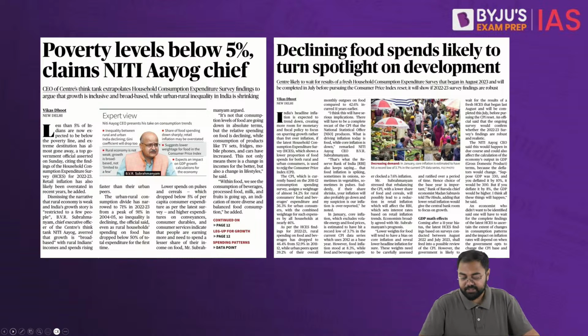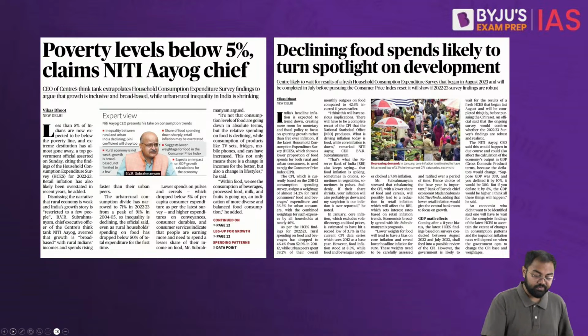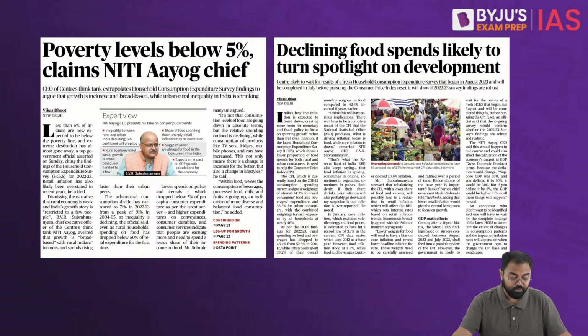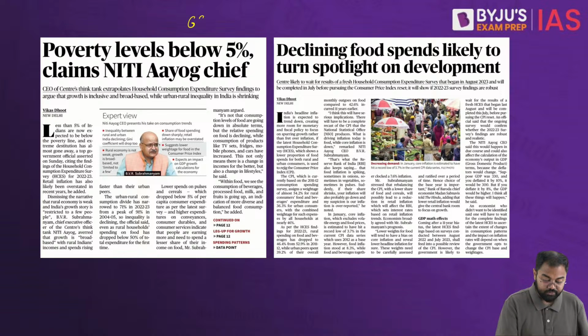Coming to the next article, there are two articles which are related. One is poverty levels below 5% claims NITI Aayog chief, and declining food spends likely to turn spotlight on development. Both of these relate to your GS paper 3, Indian economy.